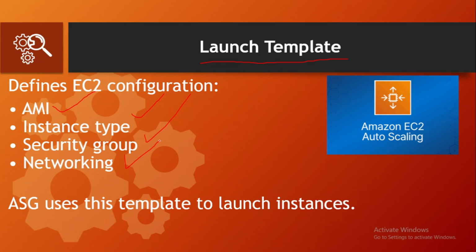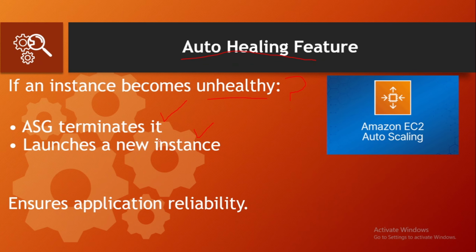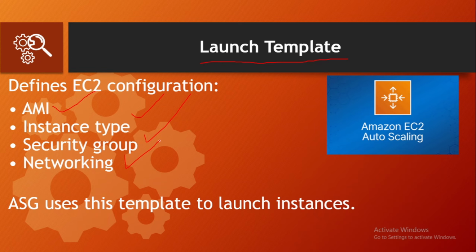So let's understand this with an example. Suppose you want 3 desired EC2 instances, and your maximum limit is, suppose, 7, and at that time your traffic is increasing. So let's say your desired number is 3. Now the auto scaling group wants to add one more instance, from 3 to 4. So the question here is, where does this instance come from with the same specification as the previous instances?